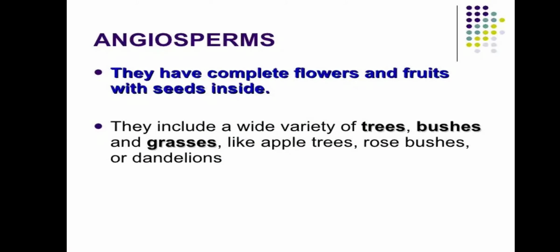Next one is angiosperms. These are also known as closed-seeded plants. Why are they closed-seeded? Because their seeds are enclosed in the fruit till they become mature. So they have complete flowers and fruits with seeds inside. They include a wide variety of trees, bushes and grasses like apple trees, rose bushes and dandelions. Some more examples are brinjal, chili, ladyfinger, poppy, mango, sal, banyan. So these are all examples of closed-seeded plants.